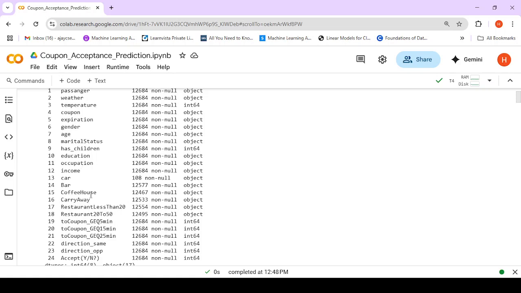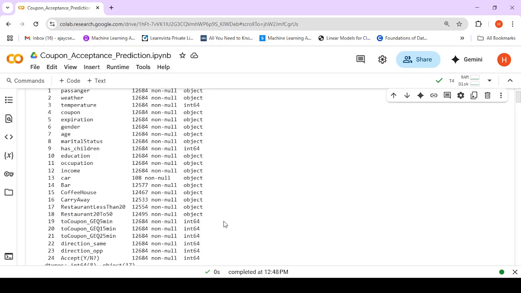Then restaurant less than 20 indicates the restaurant which requires less than $20 of spending. Then restaurant 20 to 50 indicates the restaurants which need $20 to $50 of spending.